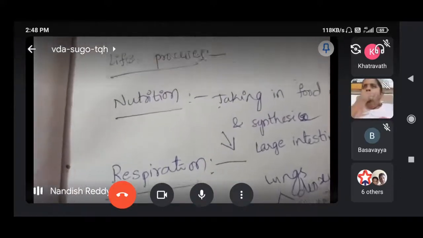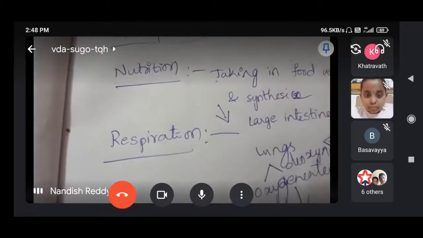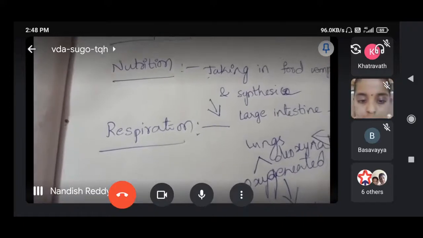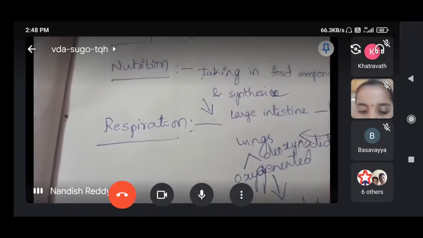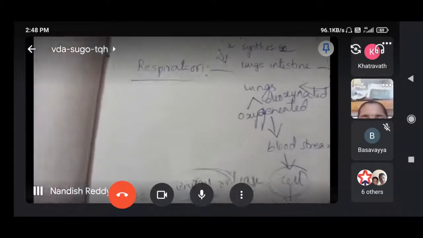Food supplying system is nutrition. Energy gaining is respiration. Is it okay for you? Where did we get energy? In the process of respiration.